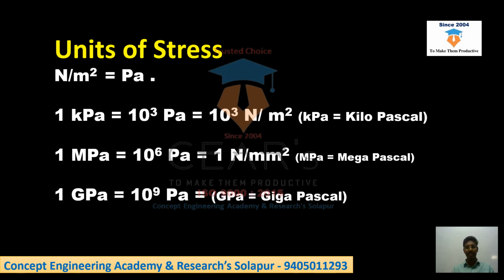So 1 gigapascal. Okay, 1 gigapascal, how much do we say? 10 raised to 3 Newton per mm square. But 1 GPa is equal to 10 raised to 9 megapascal is not correct. That is 10 raised to 9 Pascal. Please be clear: 1 gigapascal is nothing but 10 raised to 9 Pa, that is Pascal, but 1 gigapascal is equal to 10 raised to 3 Newton per mm square. I will cover all these things again from the problem point of view.